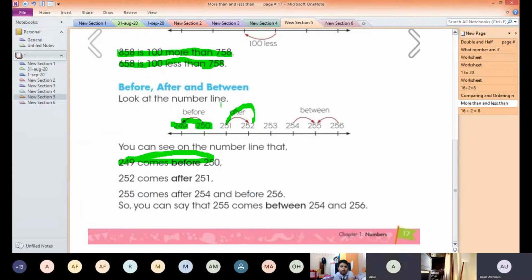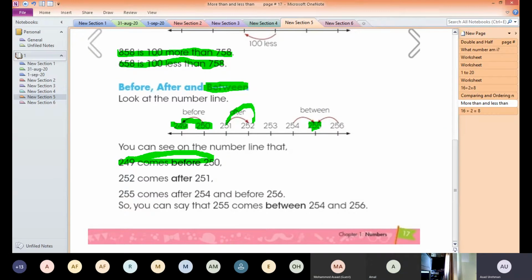Okay, now let's come to the concept of between. Between means the number which is in the middle. Let's suppose I ask you what number comes after 254, you say 255. And if I say what number comes before 256, you will say 255.